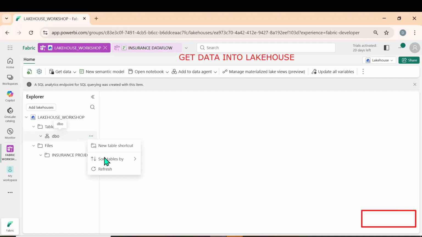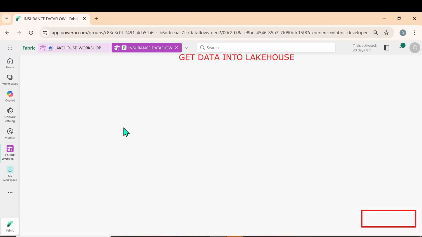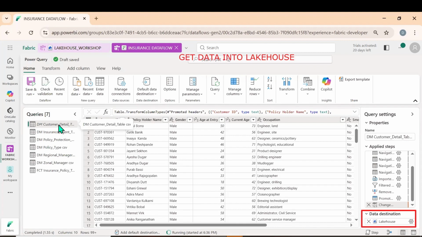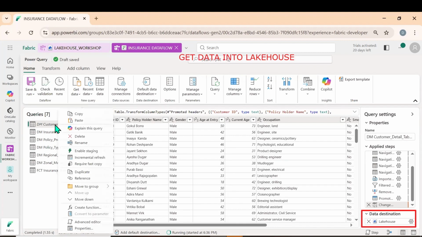Sometimes it takes a little time. Let me click on refresh again. Let me go here again. Right click on the table, you find a lot of options. You see, explain this query, the Copilot is enabled, and enable staging. What is enable staging? We have an option in the Power Query editor like enable load or disable load. Same thing over here.